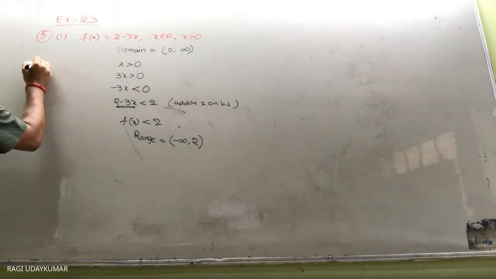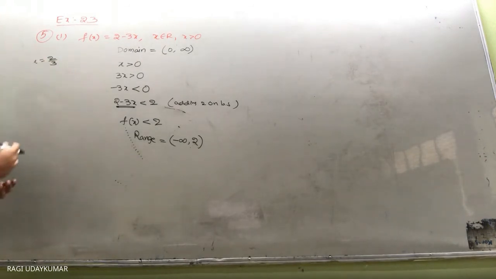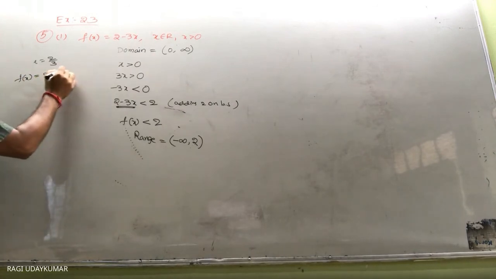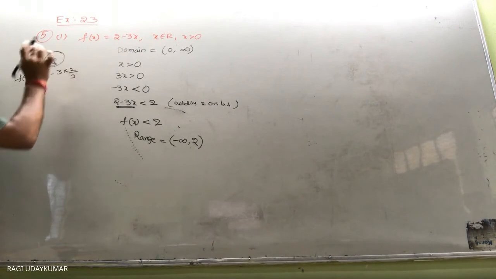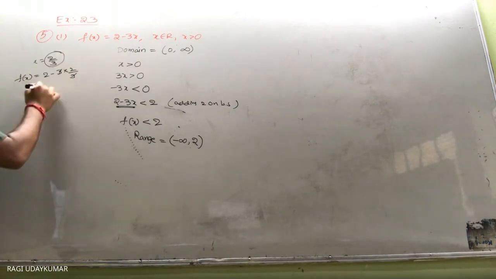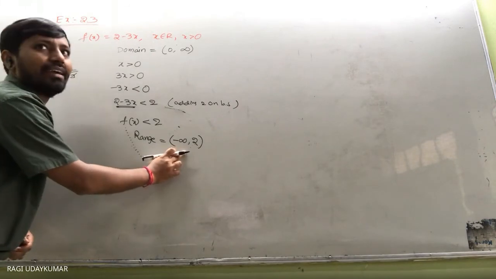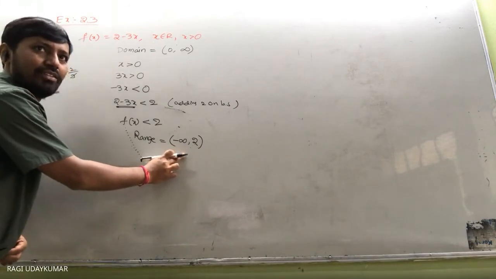If I take 2 by 3, f of x value क्या होगा? 2 minus 3 into 2 by 3 greater than 0 ना, positive लेना है. ये 3 cancel, we are going to get 0. ये 0 इसमें है ना? 0 है ना?